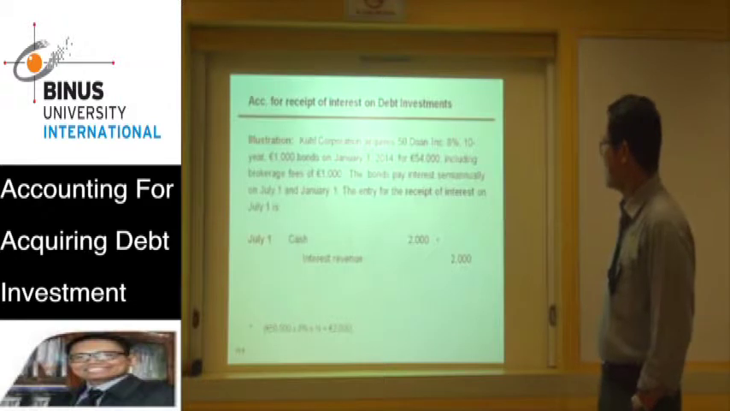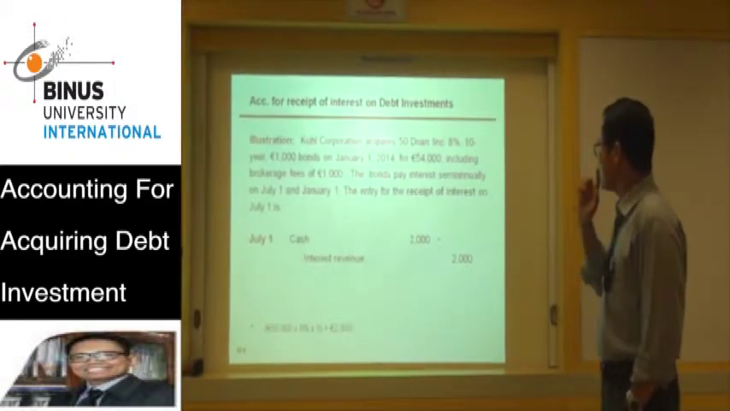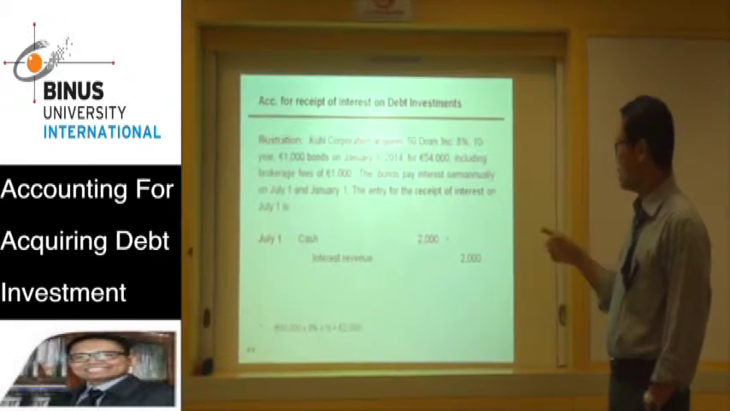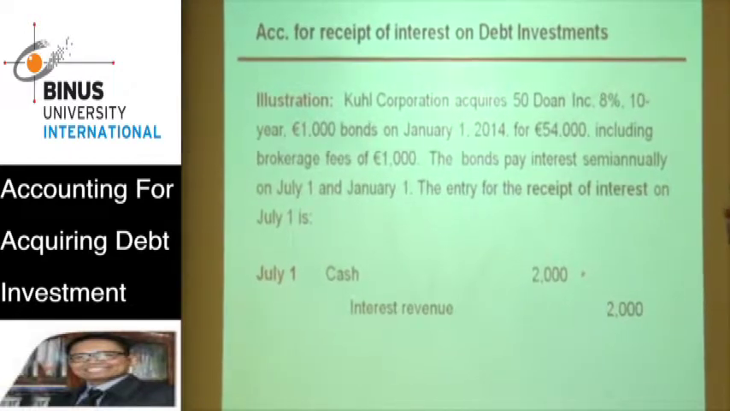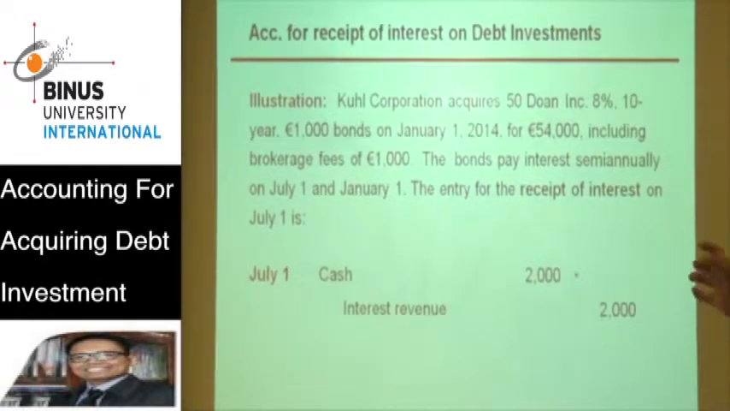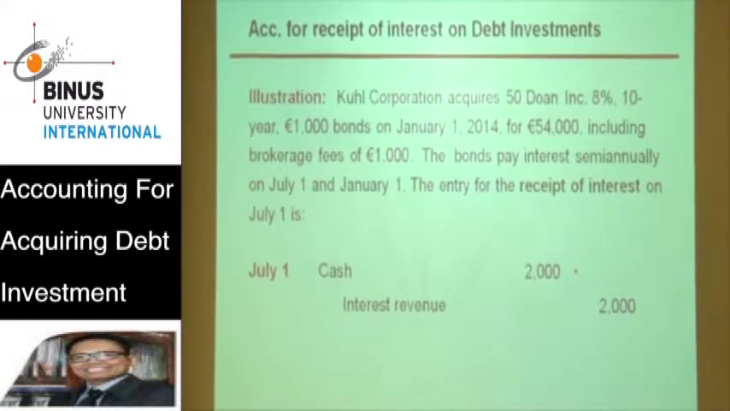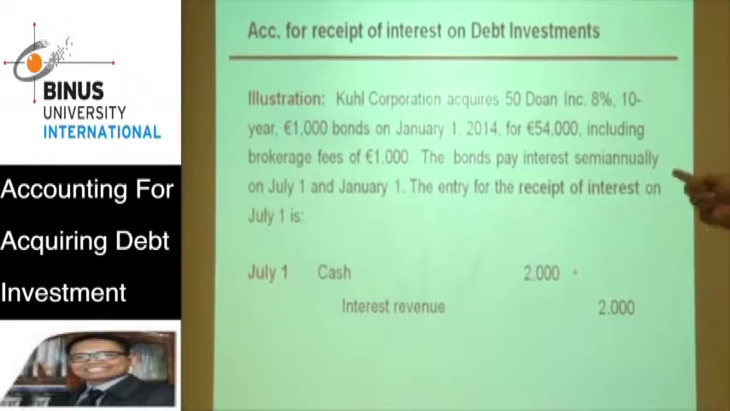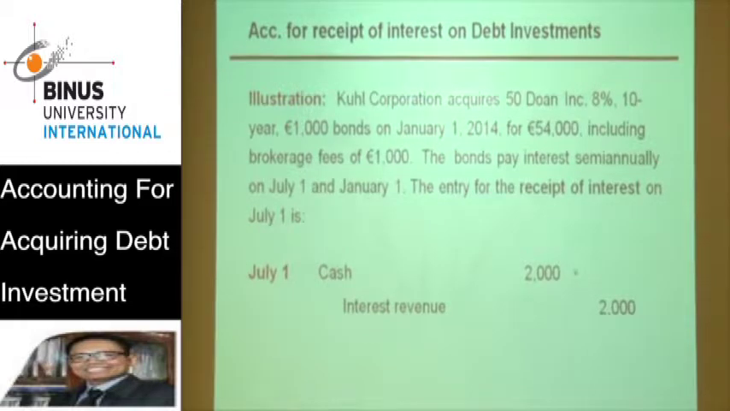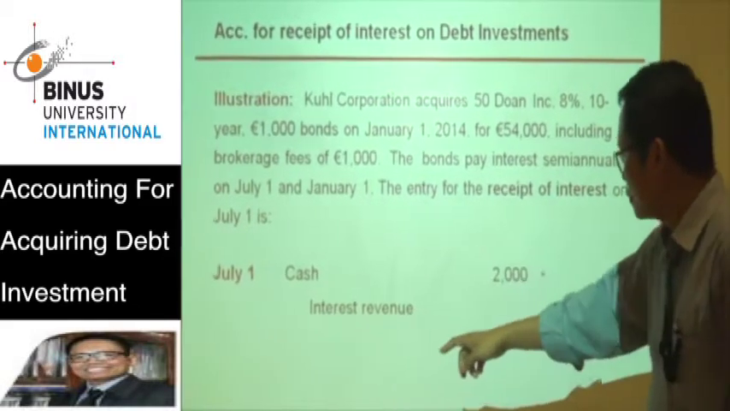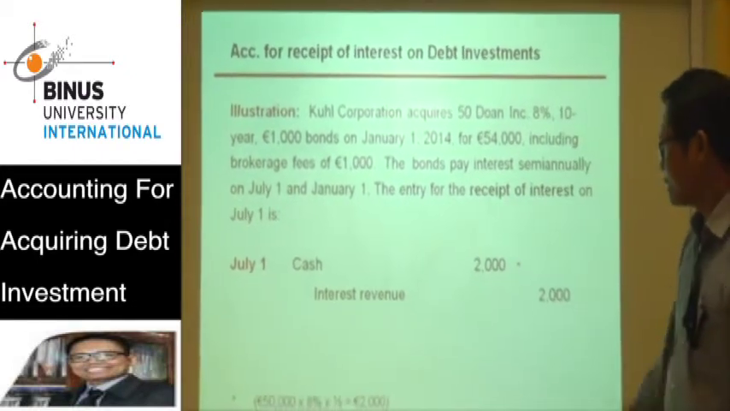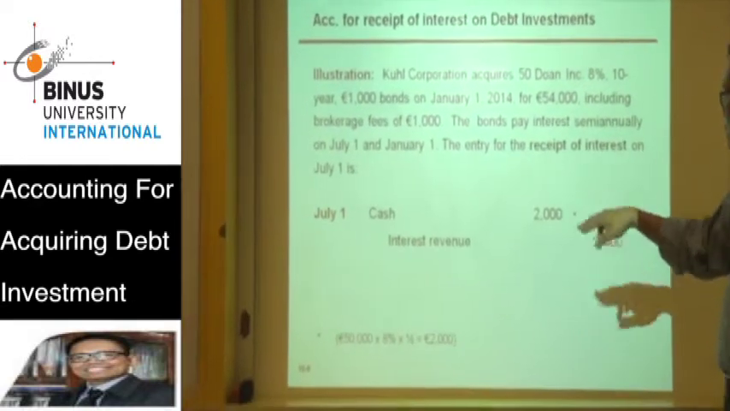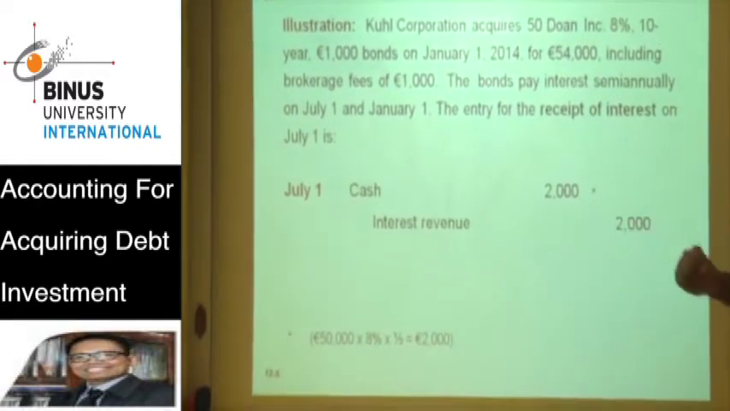Following the previous example, the bond pays interest semi-annually on July 1 and January 1. Then the entry for the receipt of interest on July 1 is that the company receives cash, of course, because they made that investment, so debit cash and credit interest revenue. The amount is 2,000, taken from 50,000 times the interest in a year, 8%, times half. Why half? Because it's only 6 months. So the amount is 2,000.